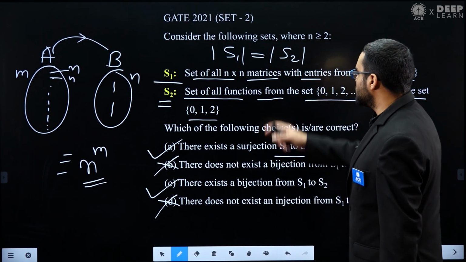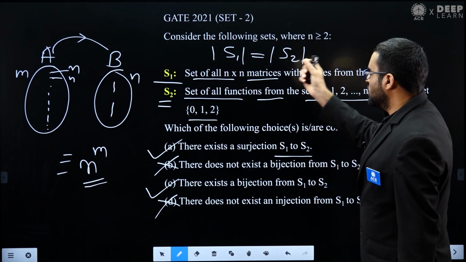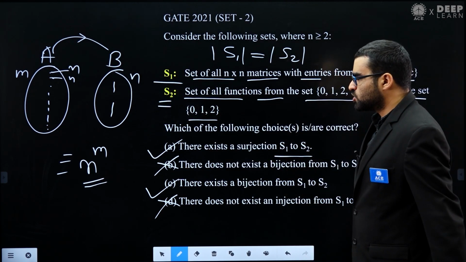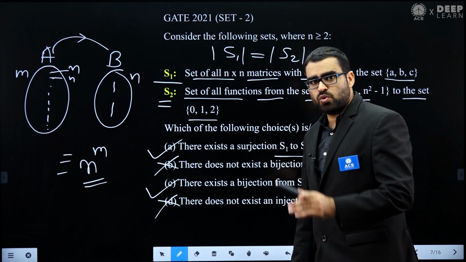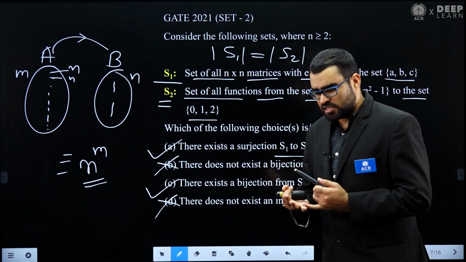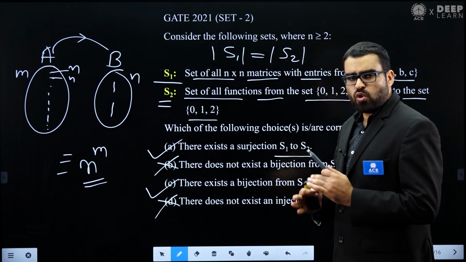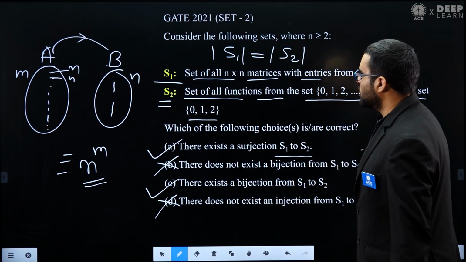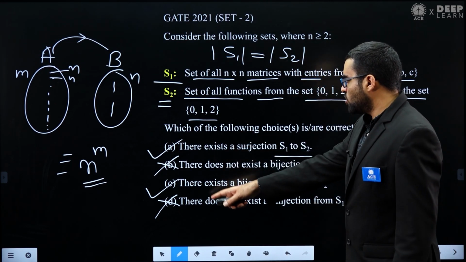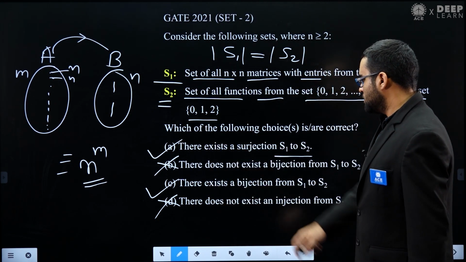You can see, because remember, set S1 and set S2 both have the same cardinality. So from S1 to S2 or from S2 to S1, basically surjection, bijection, injection, all types of functions are possible. Okay, so this is how we can solve this question. So the answer will be option A, C.